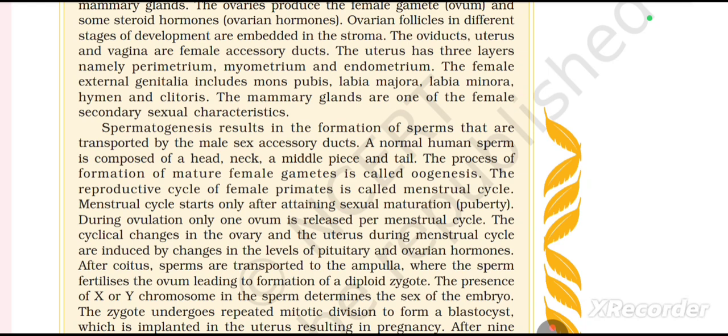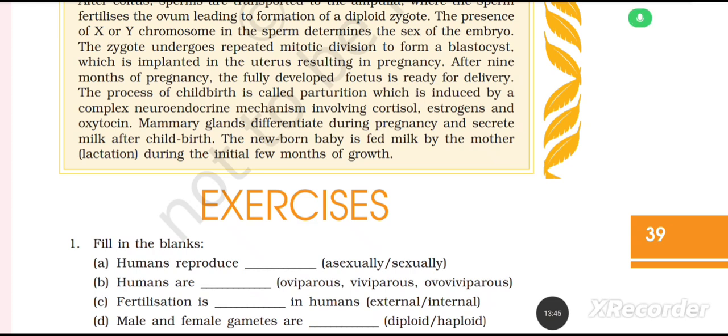Sperms are transported to the ampulla where the sperm fertilizes the ovum leading to formation of a diploid zygote. The presence of X or Y chromosome in the sperm determines the sex of the embryo. The zygote undergoes repeated mitotic division to form a blastocyst, which is implanted in the uterus, resulting in pregnancy. After 9 months of pregnancy, the fully developed fetus is ready for delivery.